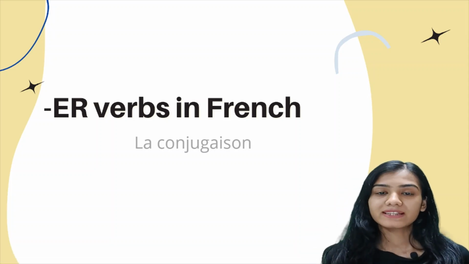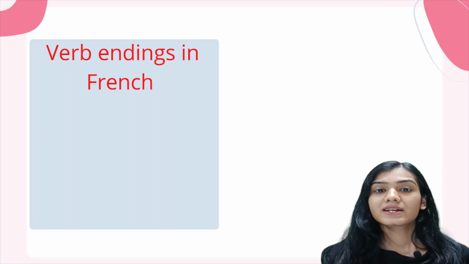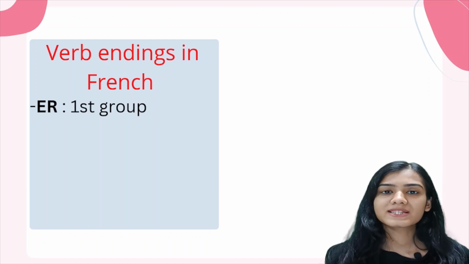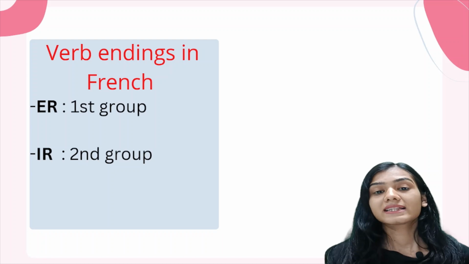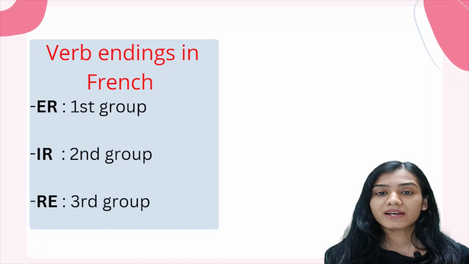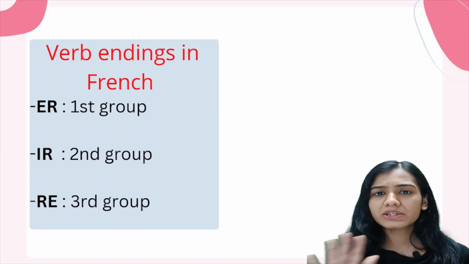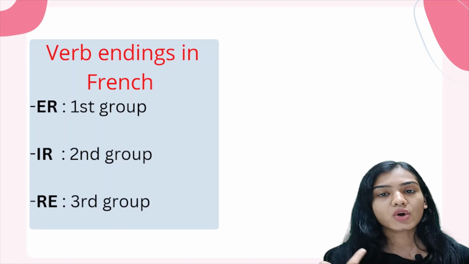Let's have a look at the ER ending verbs in French. So first of all, let's see the verb endings. We have the first group, that's ER ending verbs. Then we have the second group, that is the IR ending verbs. And then we have the third group, that is the RE ending verbs. So in short, all the verbs in French are going to end in either ER, IR or RE.